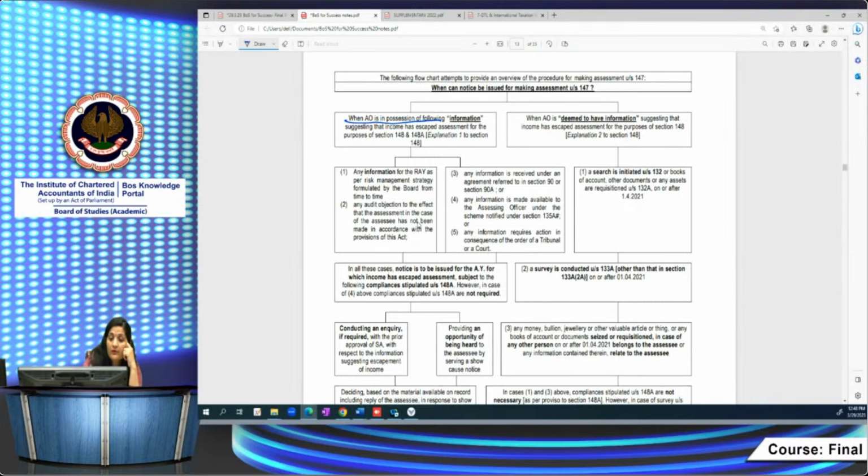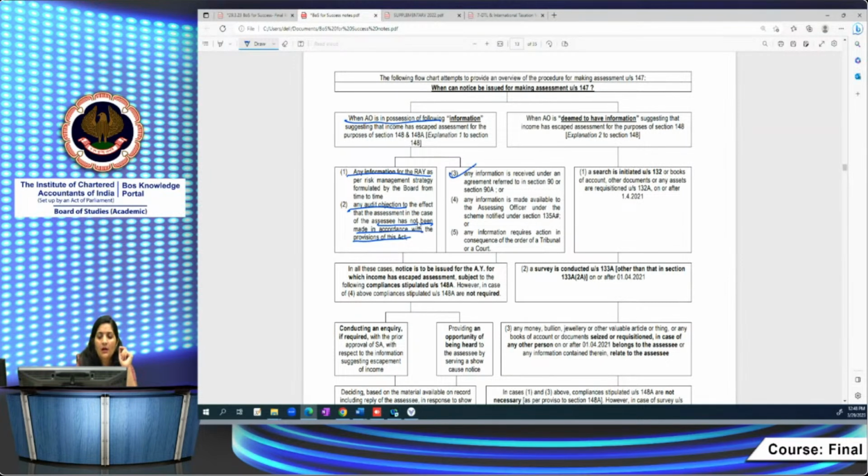What is this information? Any information for the relevant assessment year that is flagged in accordance with the risk management strategy formulated by the Board. Some information he has gathered, like the statement of financial transactions from AIS, or information from other agencies, which suggests that certain income has escaped assessment. Some audit objection is raised to the effect that the assessment has already been done, but not in accordance with the provisions of the Act. In that case also, the information suggests income escaped assessment.